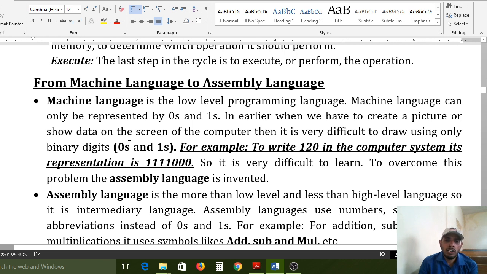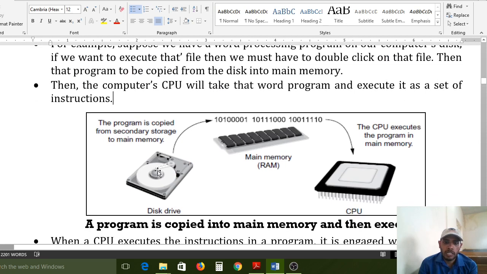Any one file, not a programming language file, Word document, photos, videos, all those things are treated as data by the CPU. So, if you want to watch a movie, compulsorily you need to click on the video file. That file is immediately transferred from hard disk to main memory, RAM memory. After that, RAM memory decodes it. That decoded data will transfer to the CPU again, and CPU will execute. Then that movie plays on the screen. Then only we can watch that.